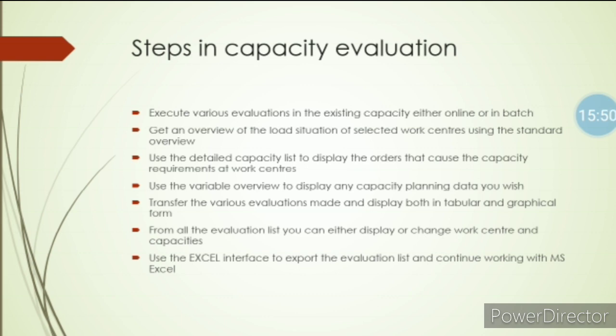A standard procedure is used to overview the existing load situation. The third one, use the detailed capacity list to display the orders that cause the capacity requirements at work centers. The fourth one is to use a variable overview to display any capacity planning data you wish. Next one, transfer the various evaluations made and display them in both tabular and graphical form. After making the evaluation, it is to be displayed in tabular and graphical form.